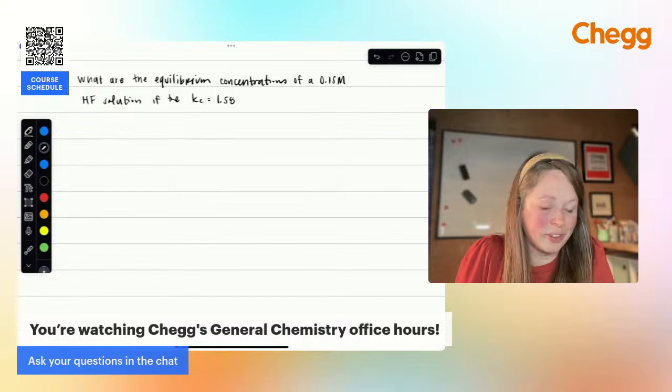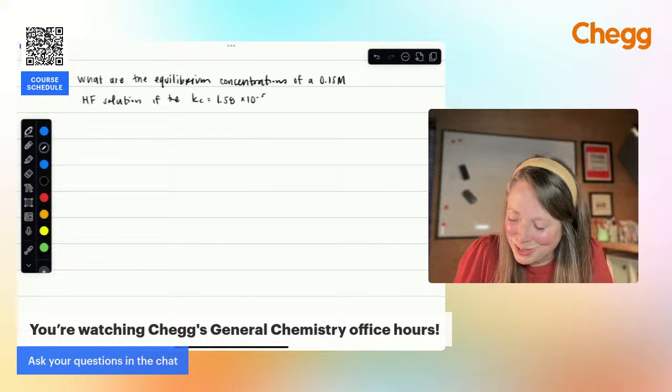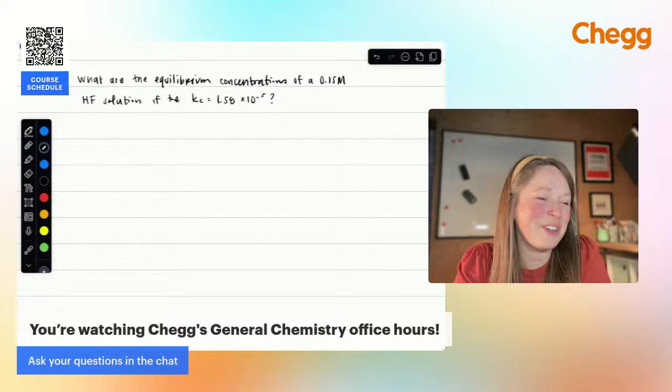Also call me out if you can't read my handwriting. I know I'm normally at a whiteboard, so typically this is a little bit cleaner than on my whiteboard, but let me know if you can't read anything and I'd be happy to figure that out.